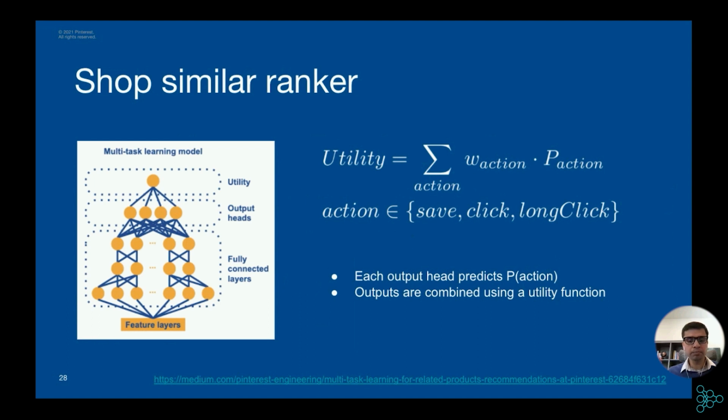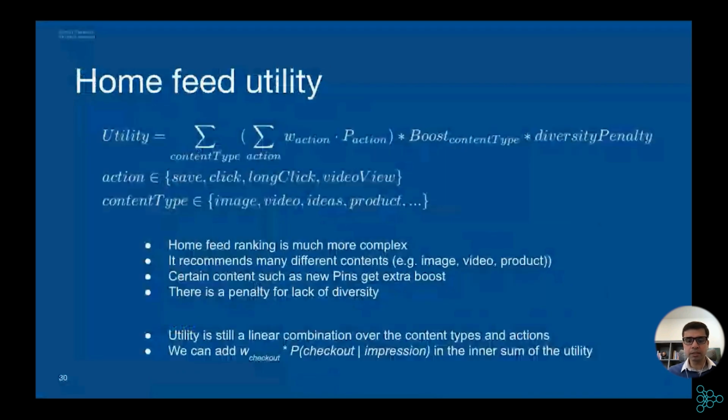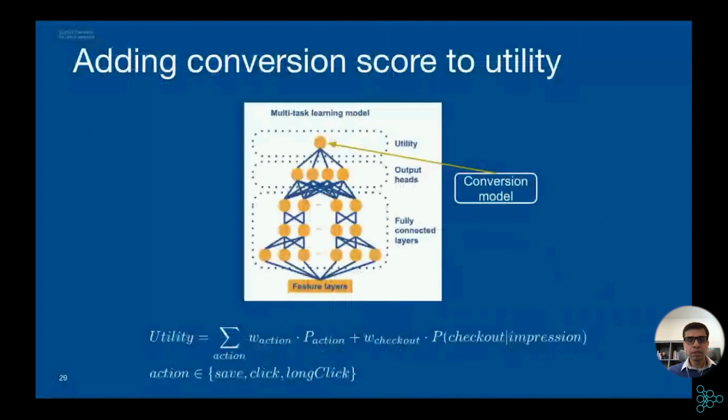It's a linear combination of these probabilities of actions. Finally, this utility score is used to rank the items. Given this architecture, it is really easy to introduce the conversion score. Checkout is just another action.